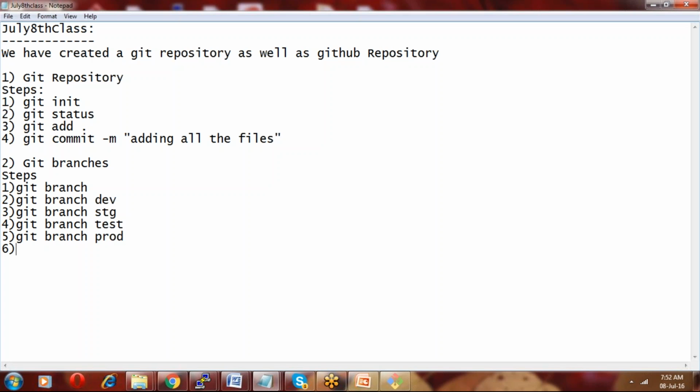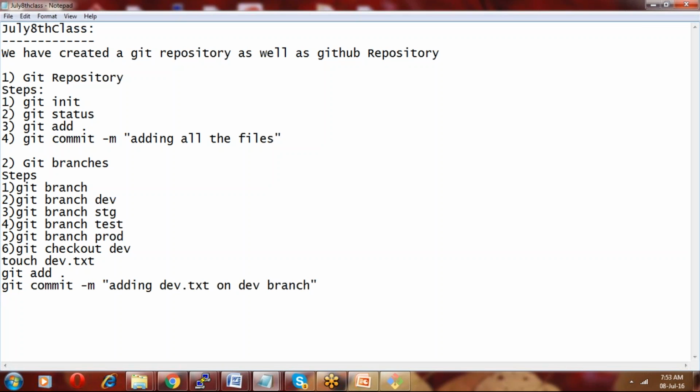For each and every branch we move with git checkout dev, and then we create a file with touch dev.txt, then git add, then git commit with the message adding dev.txt in dev branch. Okay, so this is what we did. We did this for all the branches.